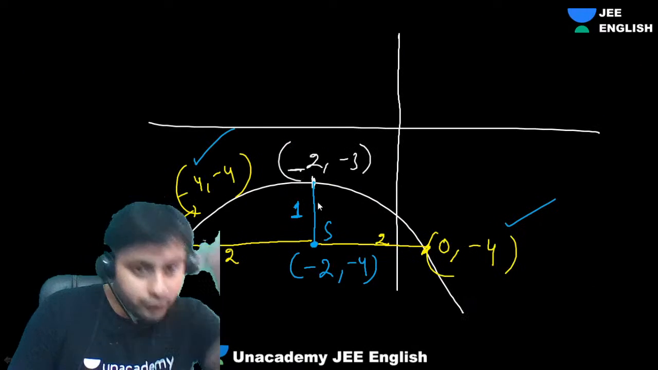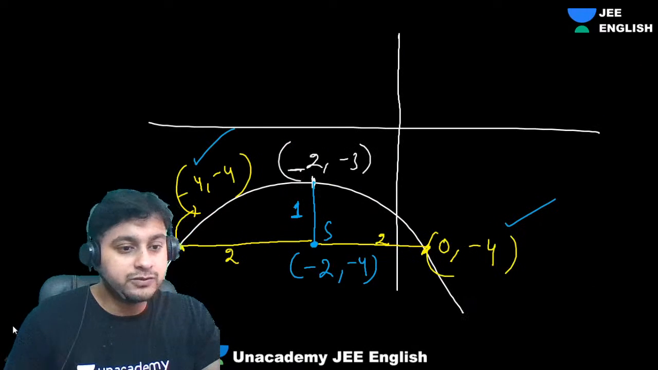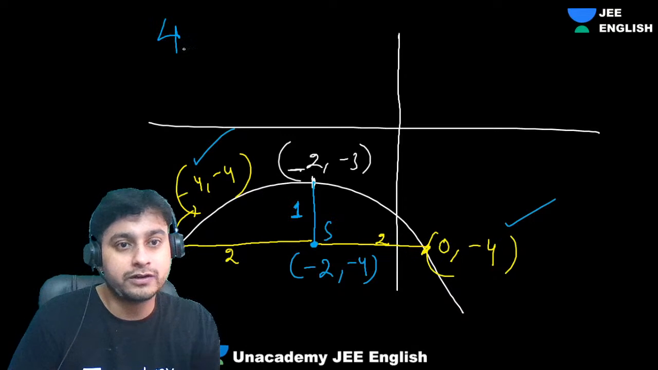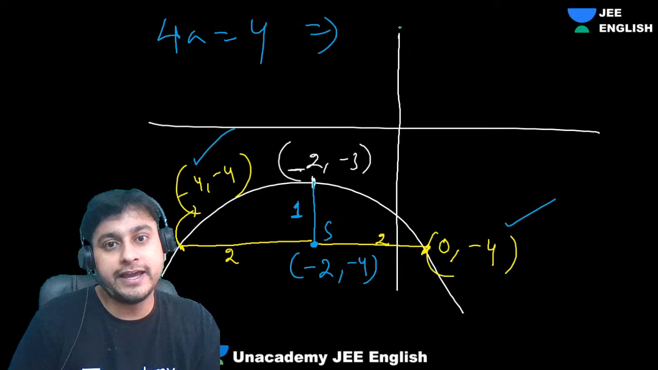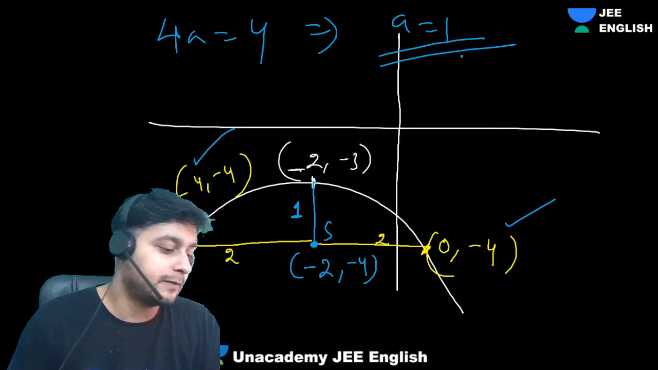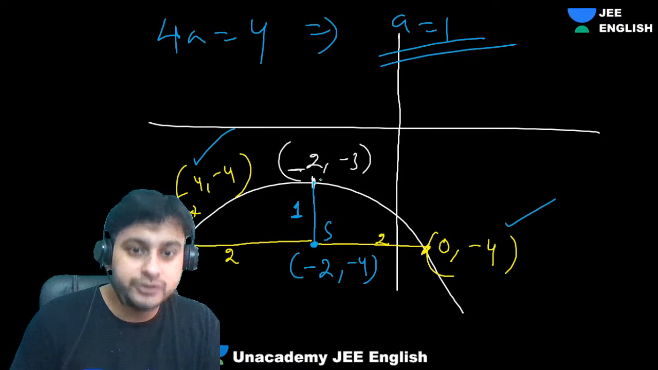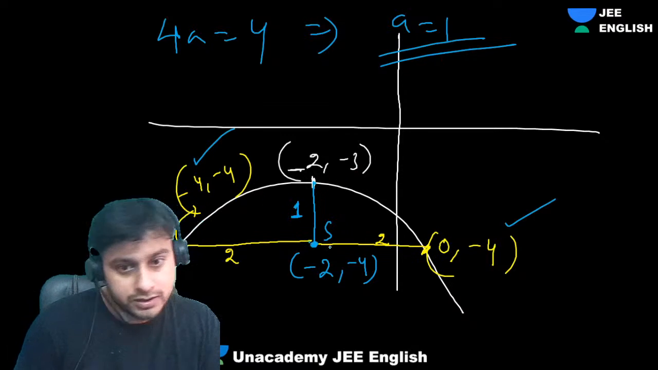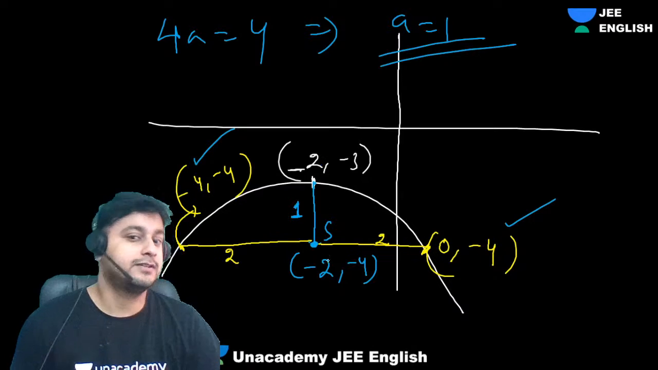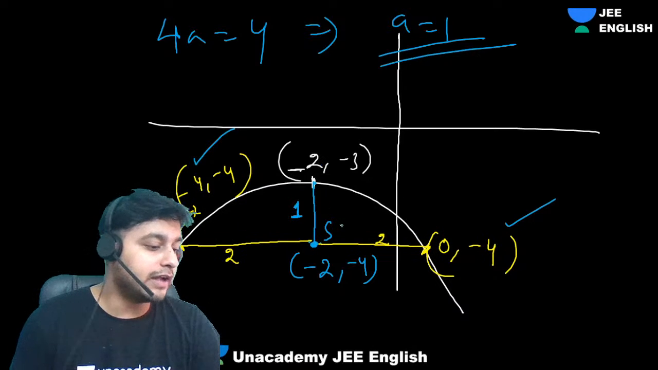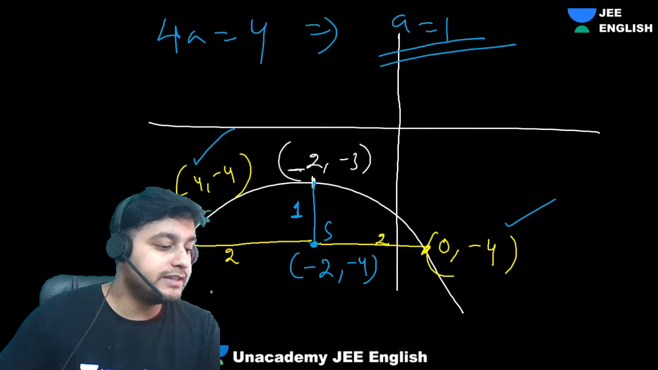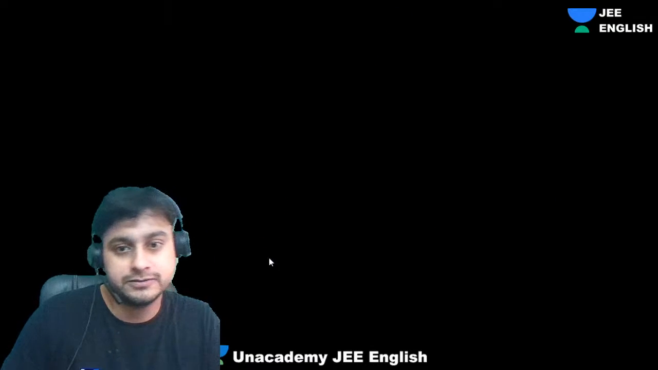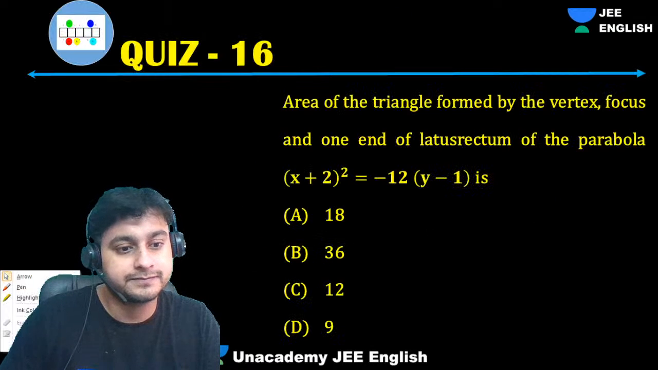First, I went to the focus. 4a was 4, right? I got a from there. I got a as 1. When you get a, you have to go down, so I went down 1 unit. From there you add and subtract 2 and 2, and you'll get the other coordinates. Understood or not? Okay, next.